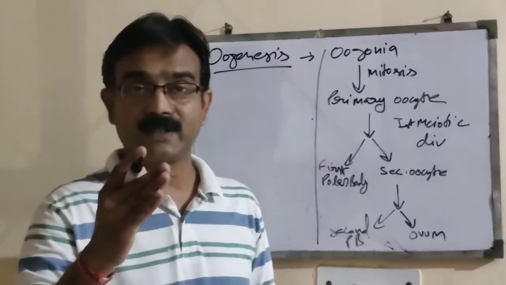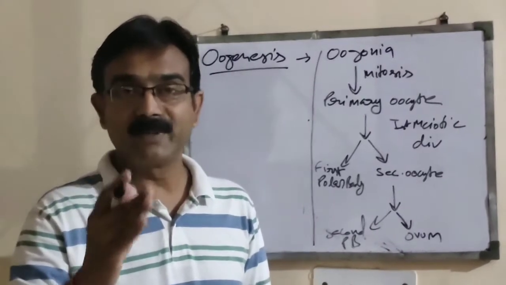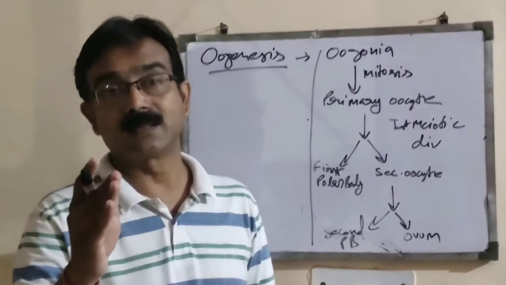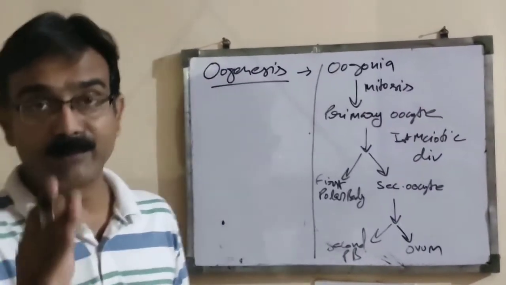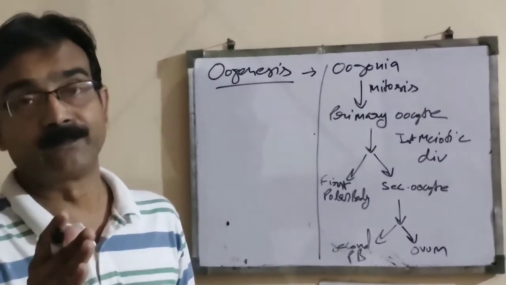At the time of oogenesis, oogonia, meaning gamete mother cells, start to develop at the time of embryonic development in the female body.